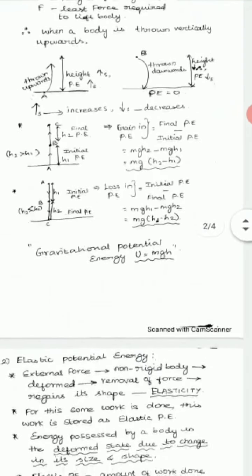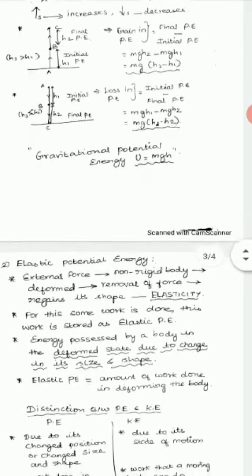The final height is greater than the initial height, so there will be a gain in the potential energy. The gain is equal to final minus initial potential energy. We know gravitational potential energy is mgh. So for the height h1, it is mgh1. For the height h2, mgh2. So final minus initial means mgh2 minus mgh1. Taking mg as common, mg(h2 minus h1).